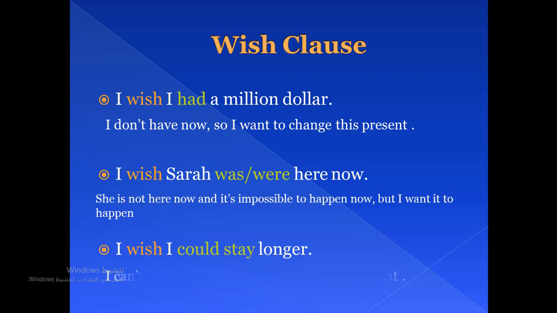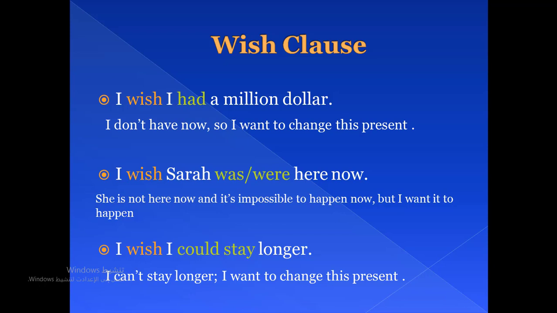It means that I can't stay longer, but I want to change this present. So the meaning or the use for the 3 sentences is the same, which is to show that I want to change the present situation, which is impossible to happen now.